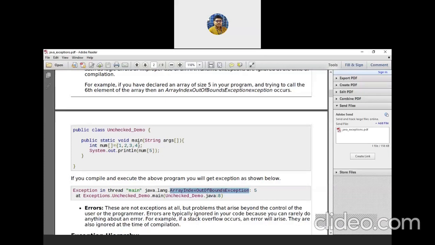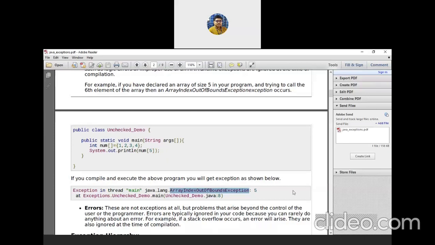So this type of exception is called what? An unchecked exception, which occurs at the time of program execution. Some exceptions occur at compilation time, and some exceptions occur at execution time. Those that occur at compilation time are called checked exceptions. Those that occur at runtime are called unchecked exceptions.